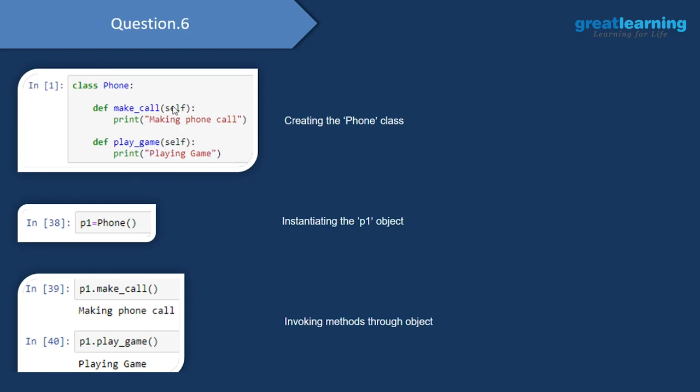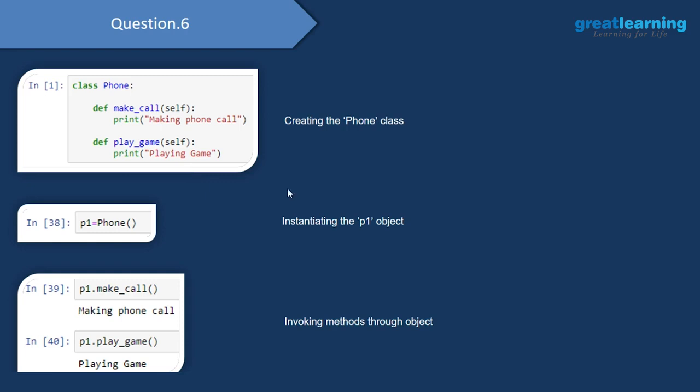And now that we have the template or the class ready, we can go ahead and create an object of this class. So here I am creating the object by using this syntax over here. I have p1 is equal to phone. So this is how I am instantiating the p1 object. And now that we have the object of this class, I can go ahead and invoke the methods which are present in this class. So when I have p1.makeCall, I am successfully printing out making phone call. Similarly, when I have p1.playgame, I am printing out playing game.